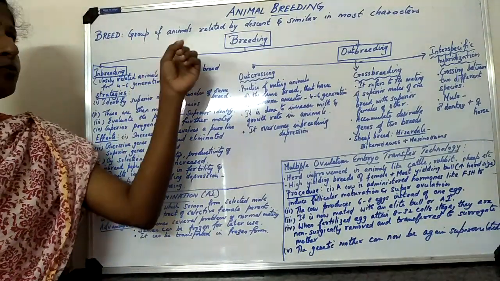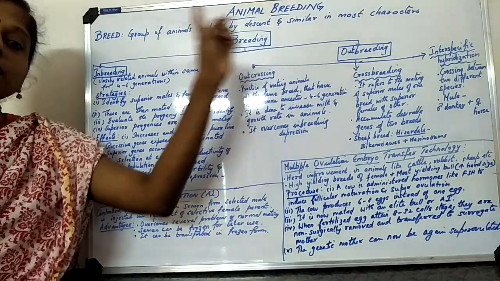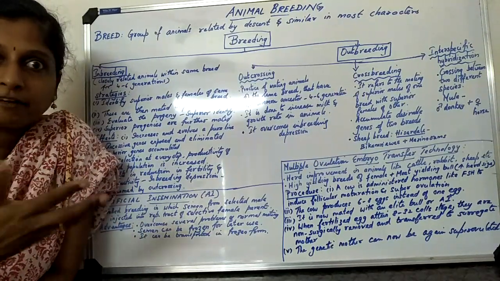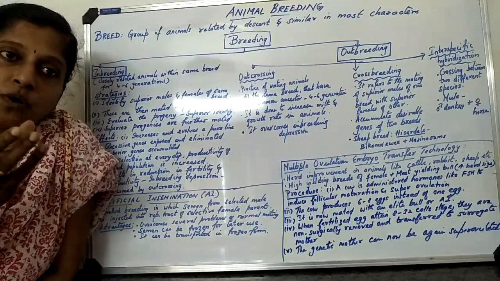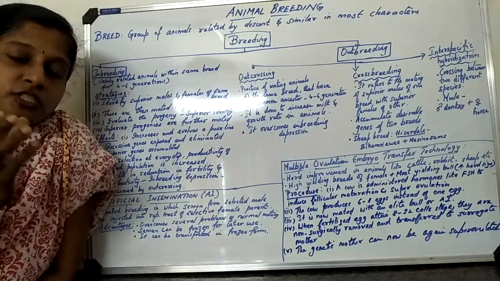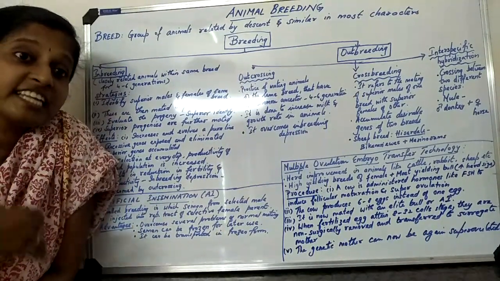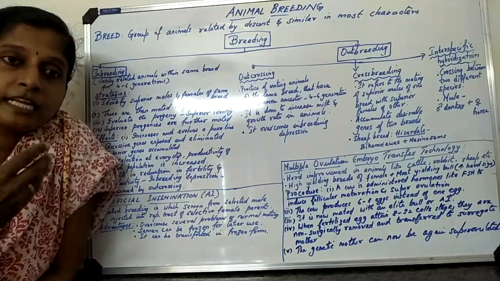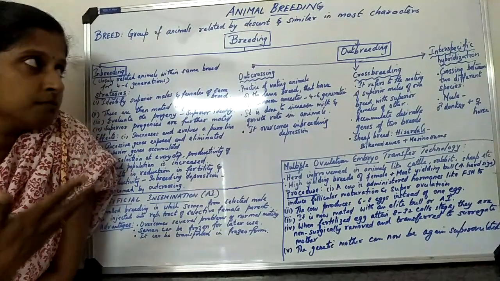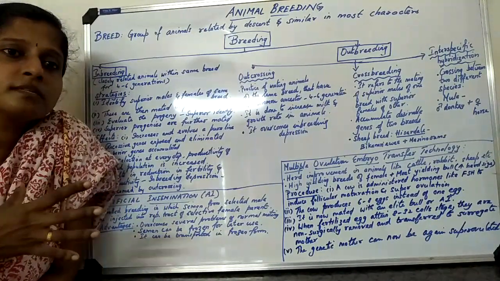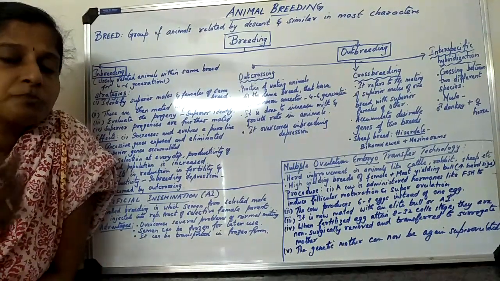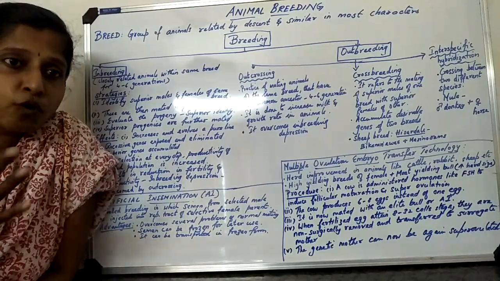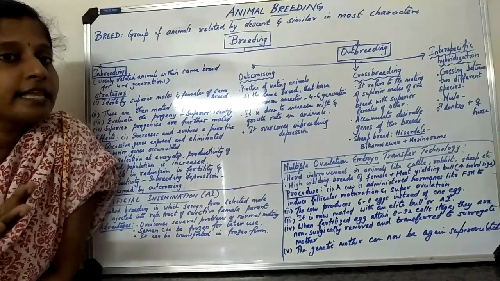Breed is a group of animals related by descent and similar in most characters. Breed is a type of variety, like we say there are many different varieties of roses, like red rose, white rose. A breed is one which is the same. They are sharing some similar characters, like their appearance is similar, and genetically they are somewhat similar to one another. What are the common characters? It may be appearance, size, features. They are sharing common characters with one another, then I call that a breed.